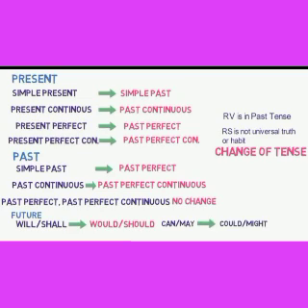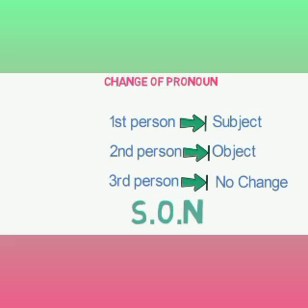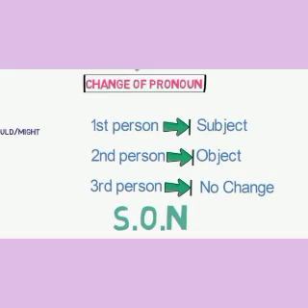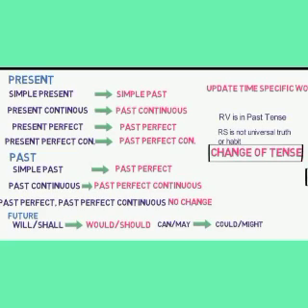Now, change of pronouns. The first person of the reported speech changes according to the subject of the reporting verb. The second person of the reported speech will be changed according to the object of the reporting verb. The third person will not be changed. Here is the acronym SUN so that you can keep things in mind. S: subject, changed according to the first person. O: object, changed according to the second person, and the third person will not be changed.